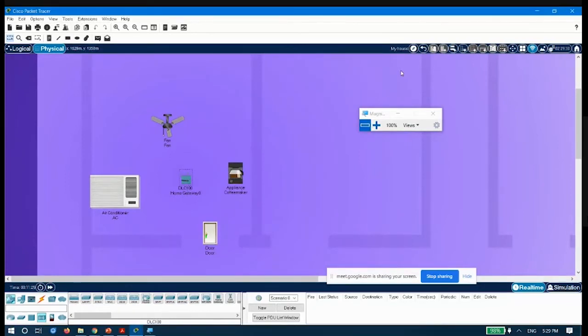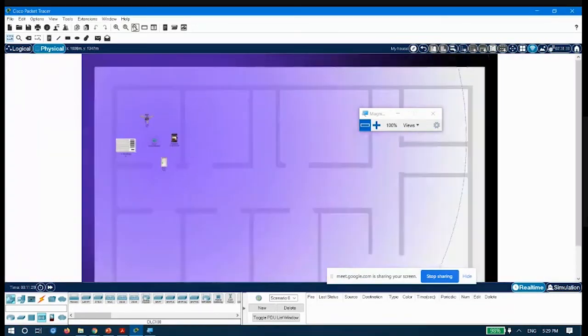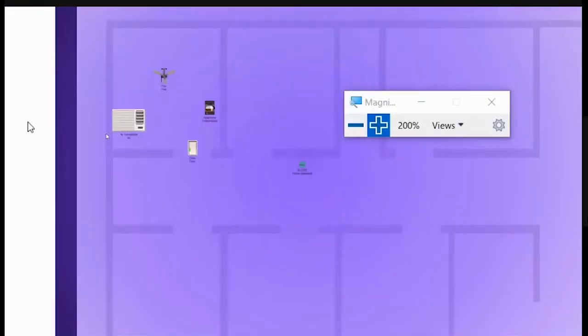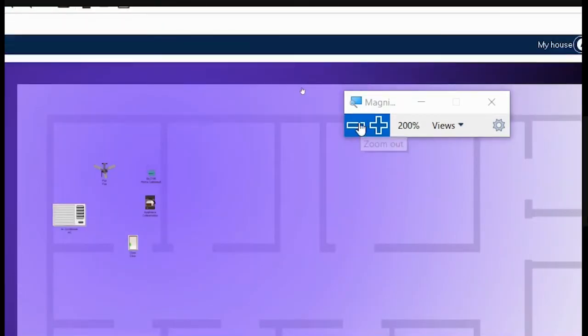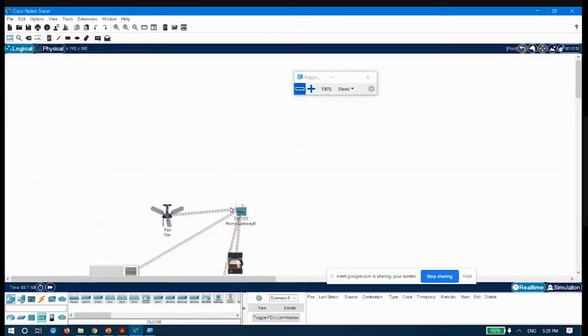Now you can see how much it is covering. It has still not covered the whole house. I have to bring it to the middle, I think, somewhere. Then only it will cover the whole house. So this way we can add the different devices that are there in the home. And let us also arrange these devices in the logical layout. In the logical layout, you can see that these devices are already connected.